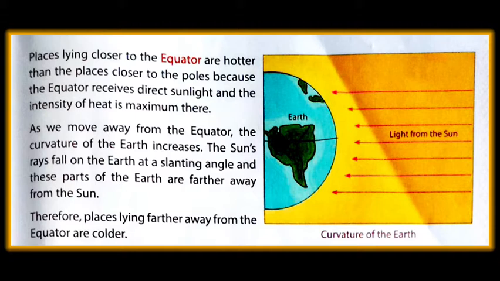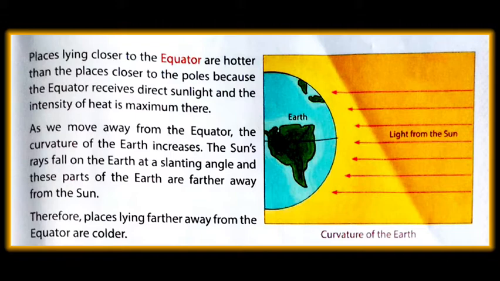As you can see in the picture, as we move away from the equator, the curvature of the earth increases. Means as we go farther from the equator, the curvature of the earth, meaning the tilted position of the earth, increases. The sun's rays fall on the earth at a slanting angle and these parts of the earth are farther away from the sun. Means whatever places are far away from the sun, they get slanting rays of the sun.